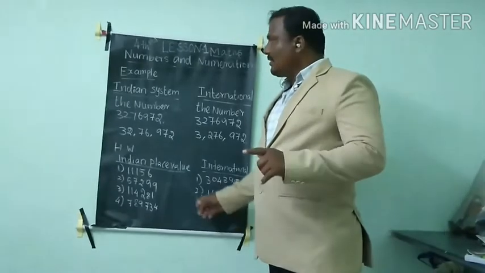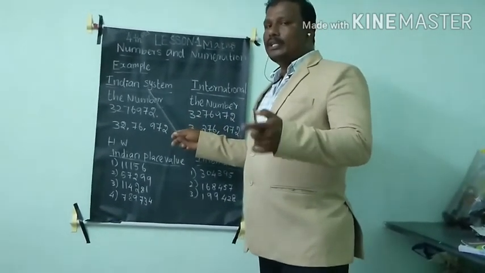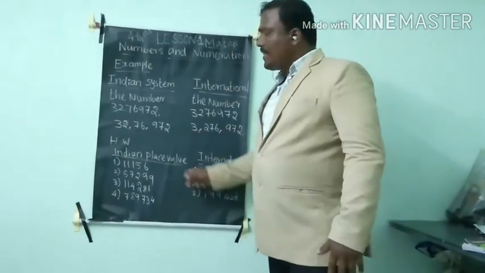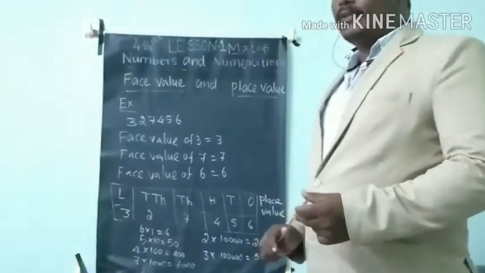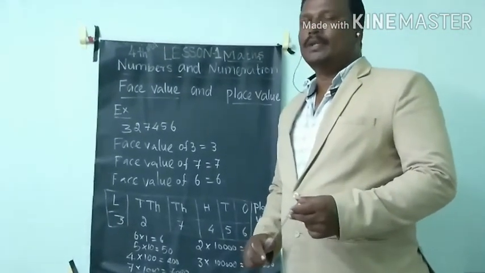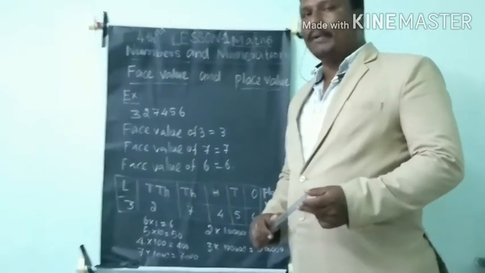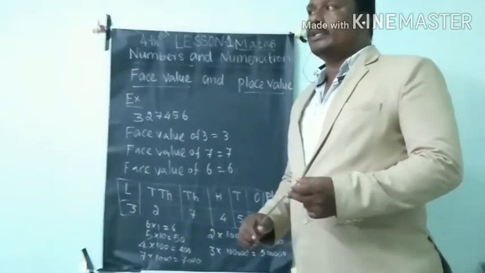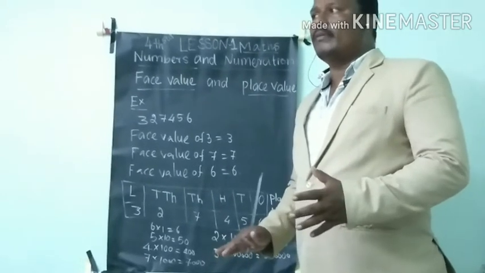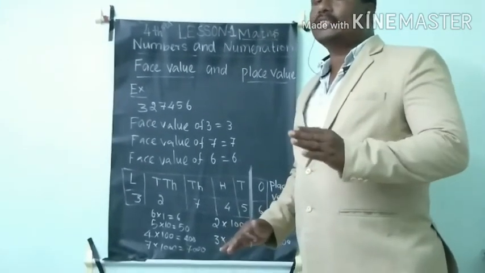Students, carefully listen. In our previous class I have given the rules. See the rules and finish the homework. Okay, now we will see face value and place value. What is the face value and what is the place value of a number? We know if we have a large number, when we are writing or reading it, we put periods, like commas.